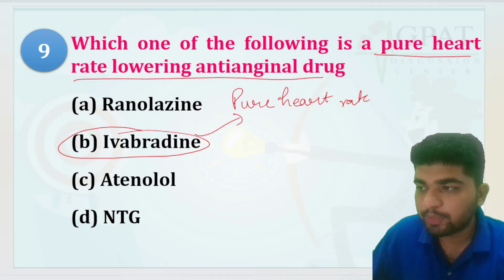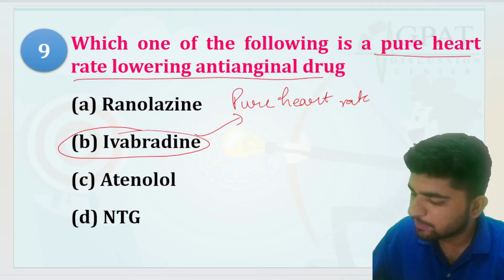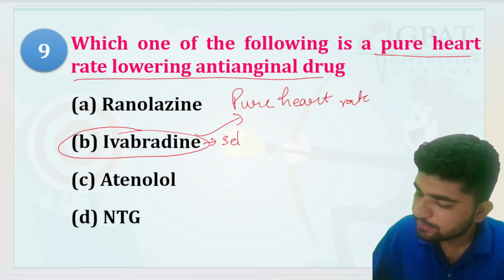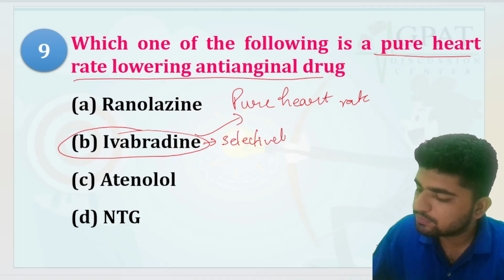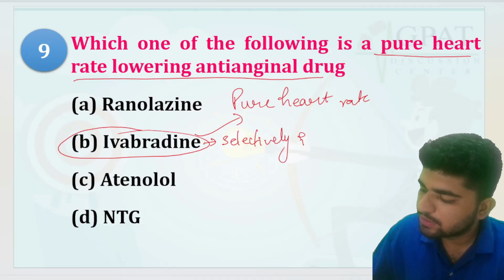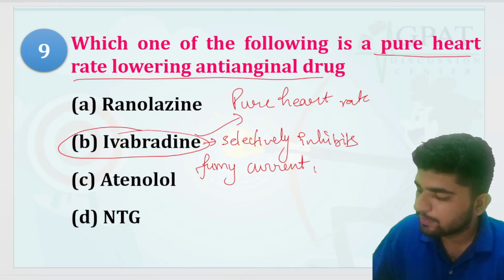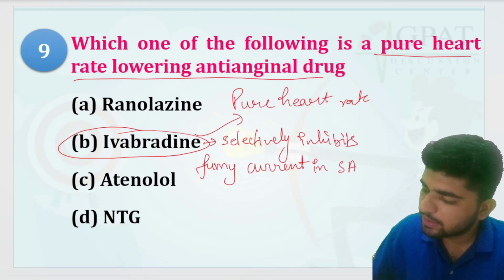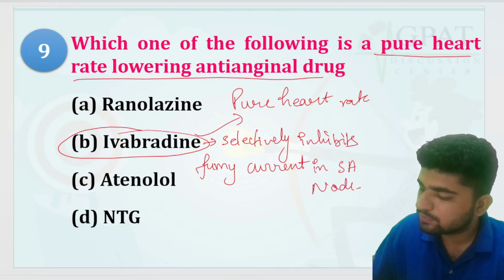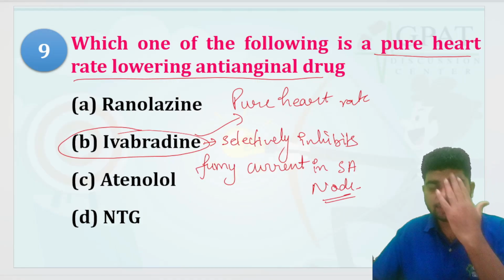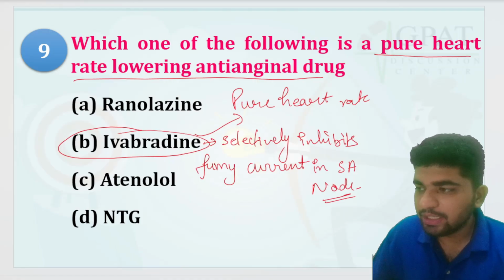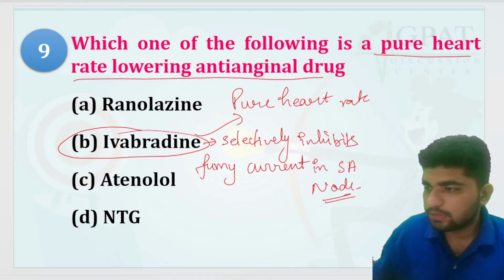Why is it so? Because it selectively inhibits the funny current in the SA node. Okay, it selectively inhibits the funny current in the SA node.